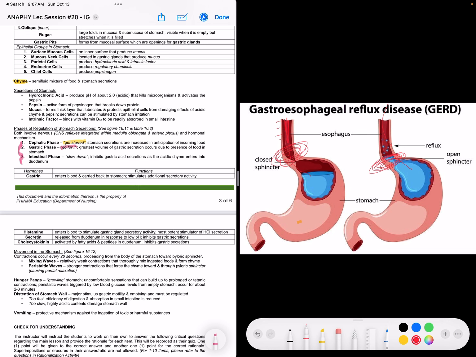Okay, so movement sa aton stomach. Contractions in our stomach occur every 20 seconds, proceeding from the body of the stomach toward the pyloric sphincter. So may ara kita ginatawag nga peristalsis, which is wave-like muscle contractions. Ang peristalsis ang aton sa GI tract.